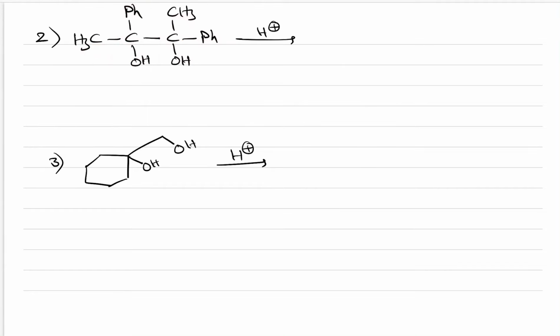So carefully observe here, the product formed is CH3 C double bond O C CH3 with phenyls. This is the old Ph and this is a new Ph that came from the adjacent carbon. And the third compound I will write here, you see carefully, so that you will not be confused for this compound.